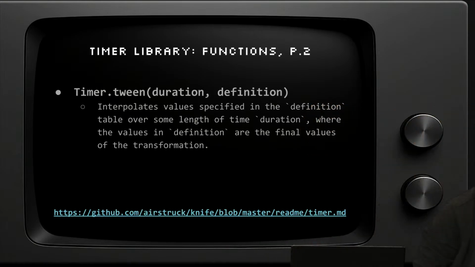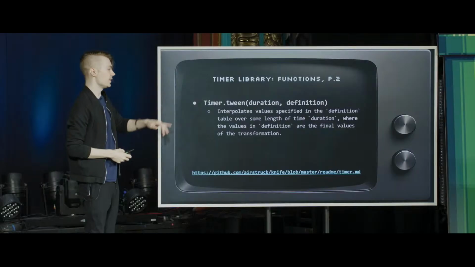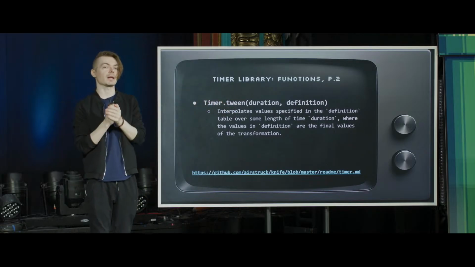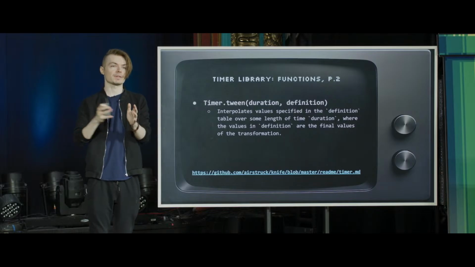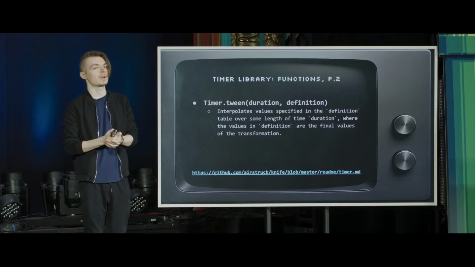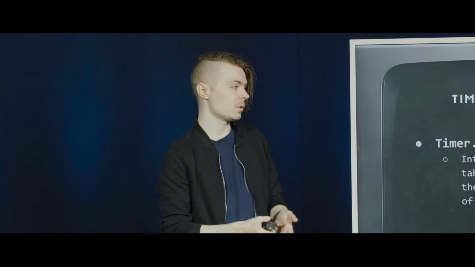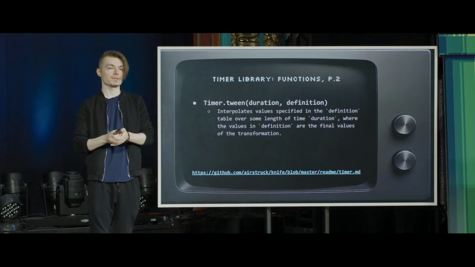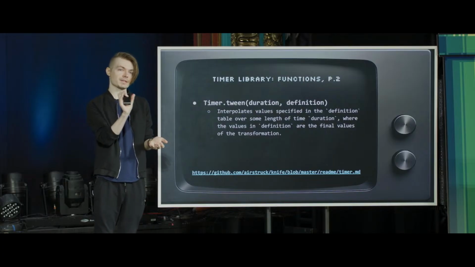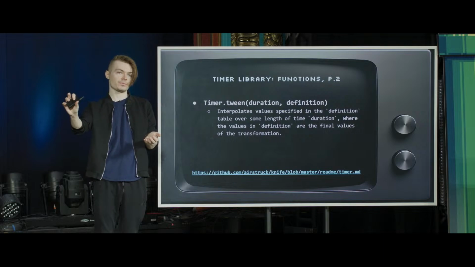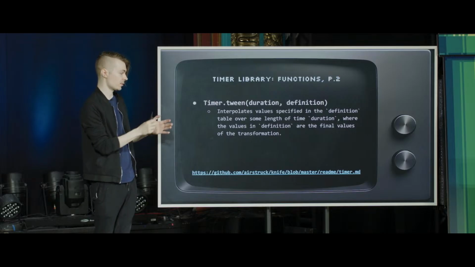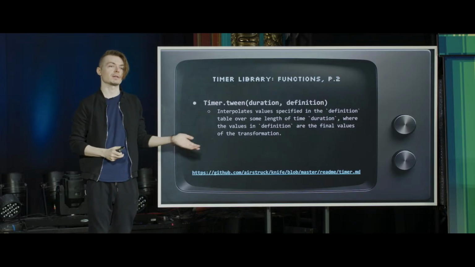Timer.tween is cool. It's essentially the same kind of function as timer.every and timer.after. In this case, it's going to take some duration and then a definition. The definition says: I have some period of time over which I want some interpolation to occur. What do I want to interpolate? And what's cool is, as we'll see in a second, Lua allows you to define table keys using tables. So we can say, I want this object to interpolate certain fields over this period of time. This gives us a nice syntax for describing this operation, but also flexibility.